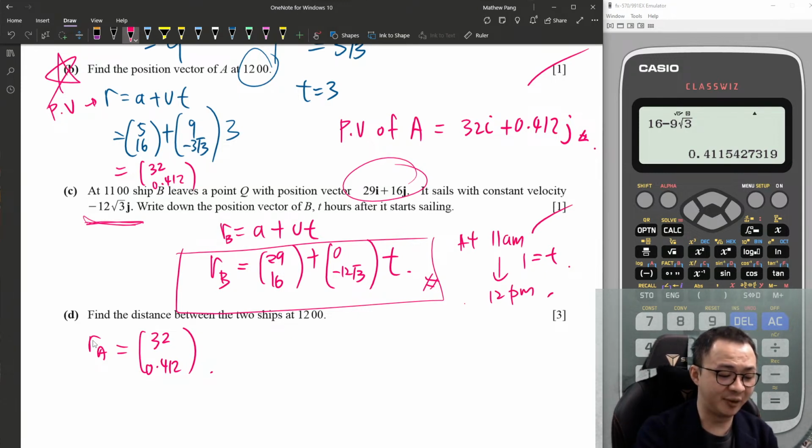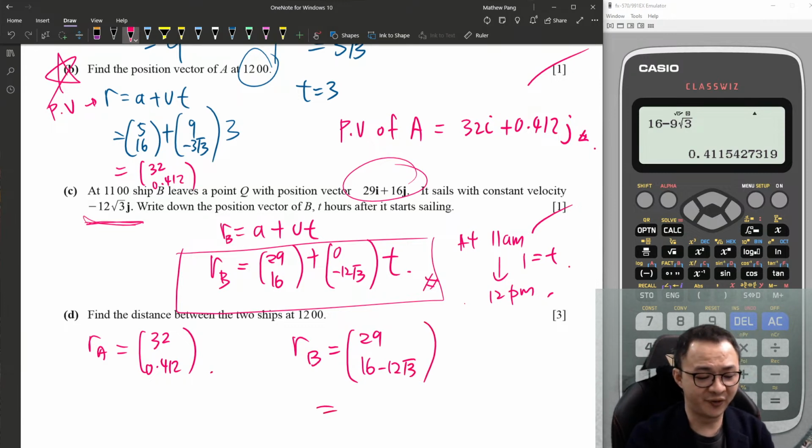So I can find the position vector of B, I just sub 1 into it. So this is 29, then here is 16 minus 12 sub 3. Depending on whether you prefer decimal or not: if the question says exact form, then no decimal. If the question doesn't say anything, then we will just change it into decimal. So this is 29, negative 4.78.